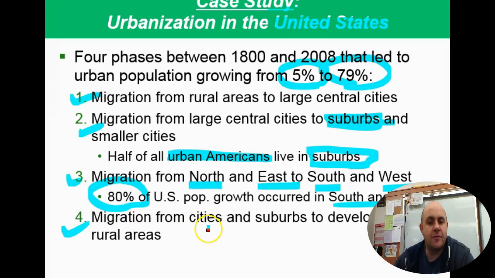there's been a migration from cities and suburbs now to developed rural areas, planned developed rural areas. This is the last change in how we're managing this growth, and this is happening in the United States.